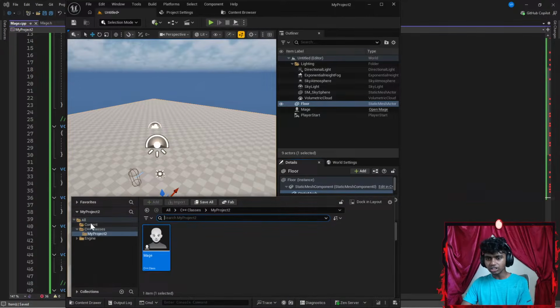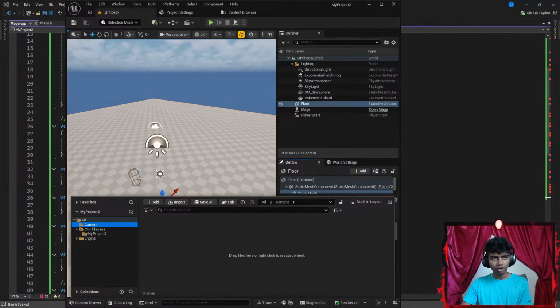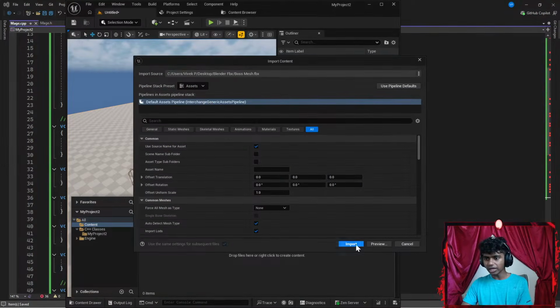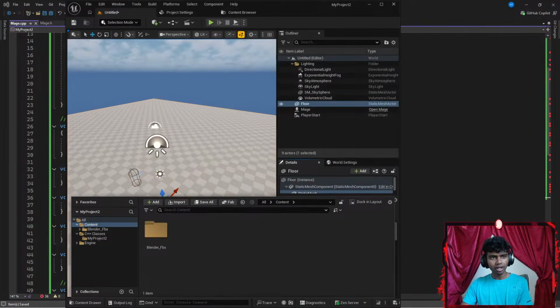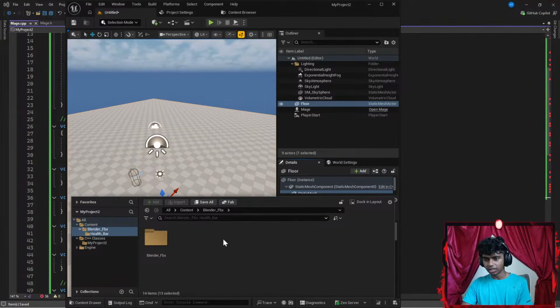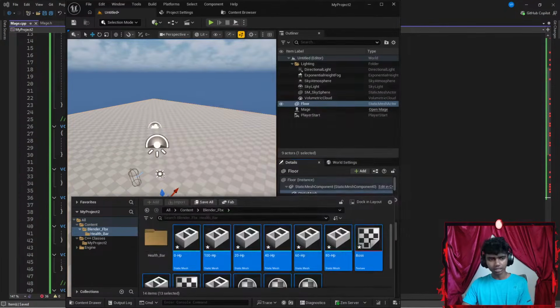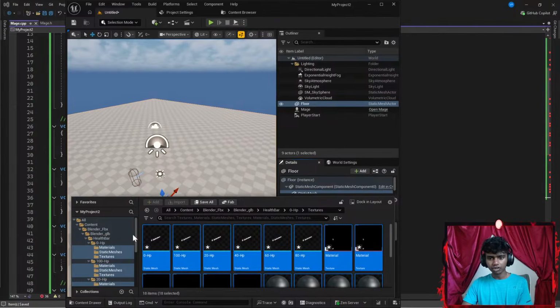Okay, let's go to the content drawer, go to something like content. I'm gonna drag my Blender FBX files here, and then let's import my Blender files as well. Okay, perfect. There we go.